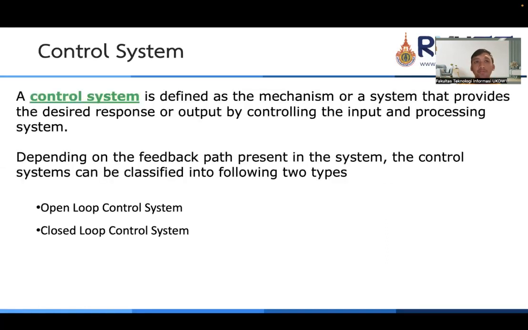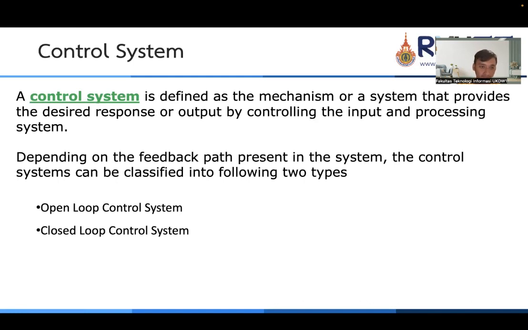So what is a control system? A control system is defined as a mechanism or a system that provides the desired response or output by controlling the input and processing system. Depending on the feedback path present in the system, the control system can be classified into the following two types.